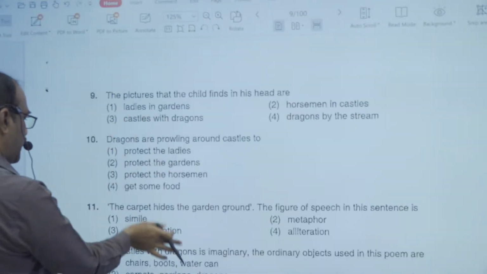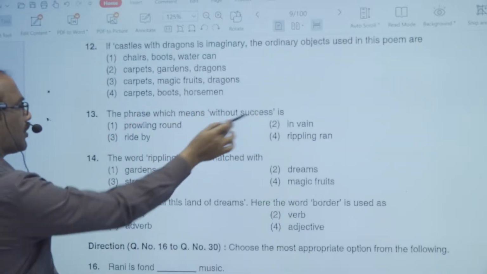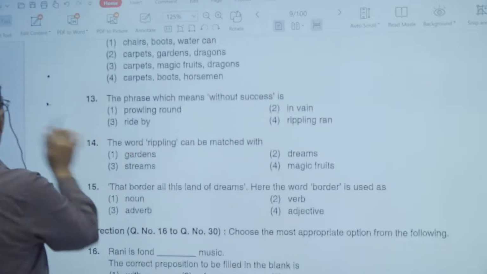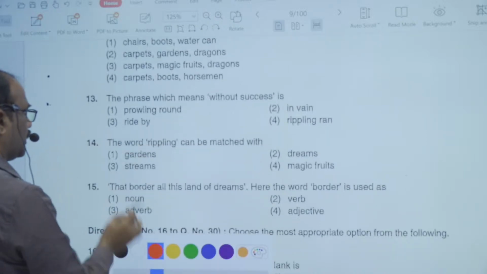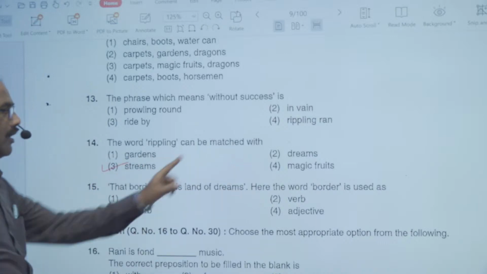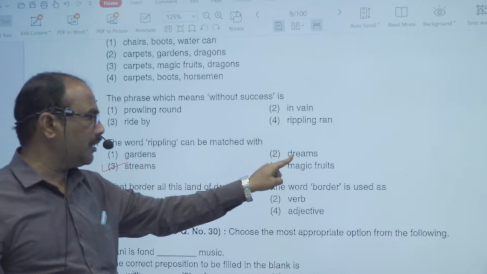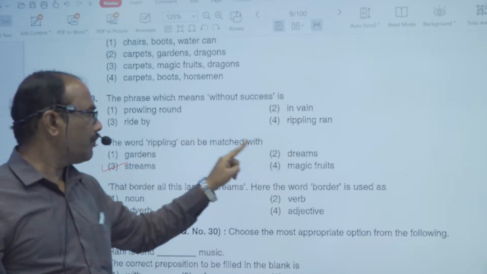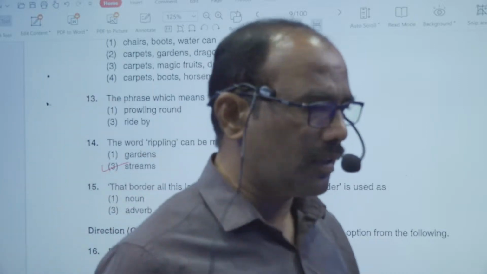That is the right option. The phrase which means without success, that is vain. And now the question. The word rippling can be matched with streams is right. It is not matched with gardens here in the passage. It is not matched with dreams in the passage. And it is not matched with magic fruits in the passage. But rippling is matched with streams.